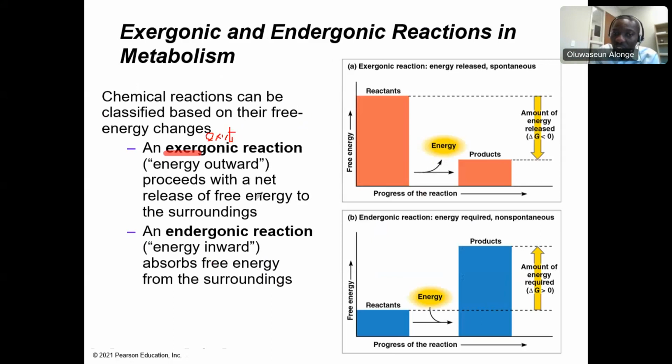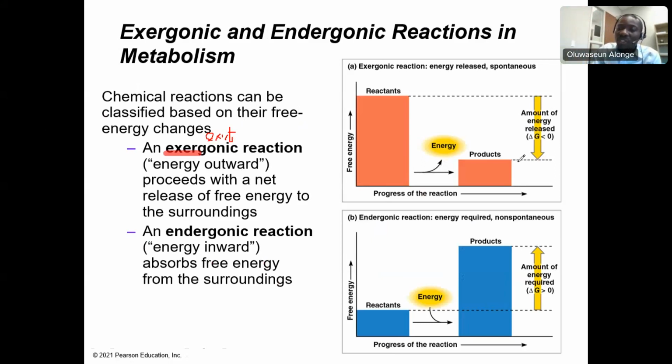It proceeds with a net release of free energy to the surroundings. So a reaction that releases energy is an exergonic reaction. Now think about it. Will a catabolic reaction be an exergonic reaction? Yes, because a catabolic reaction will release energy to the environment.